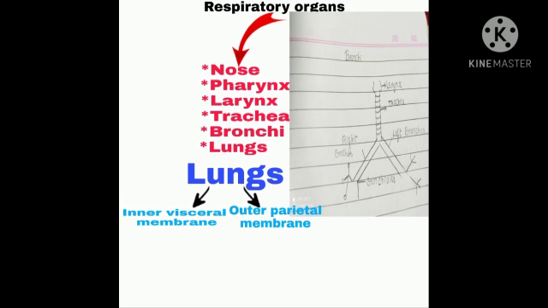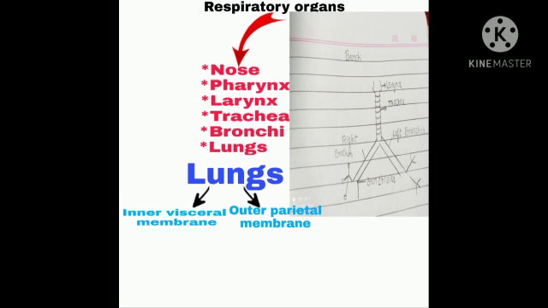Lungs are mainly covered by two membranes, inner visceral membrane and outer parietal membrane. Between the inner membrane and outer membrane, there is a fluid called pleural fluid. Pleural fluid provides lubrication for the expansion and contraction of lungs.